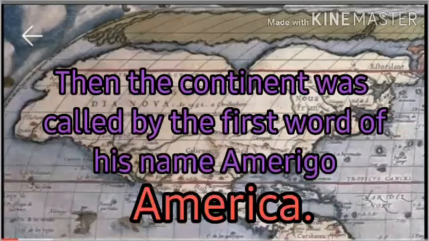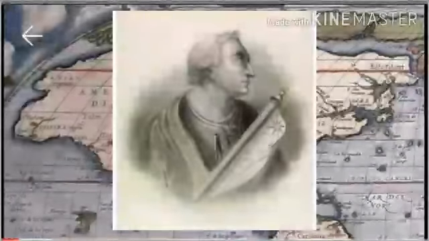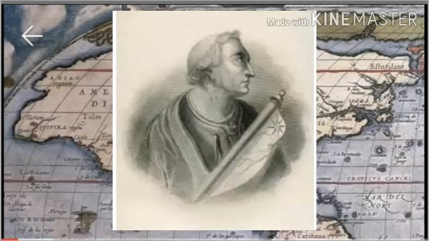So students, how did America get its name? America was named after the Italian navigator Amerigo because it was Amerigo who discovered this new continent. For this, the first word of his name became the continent's name.